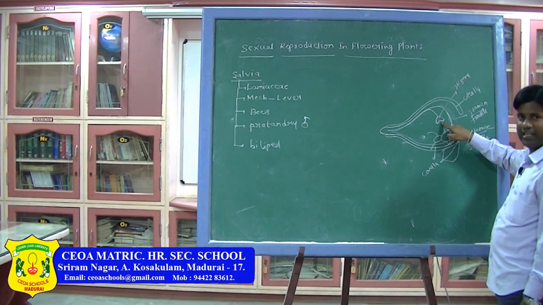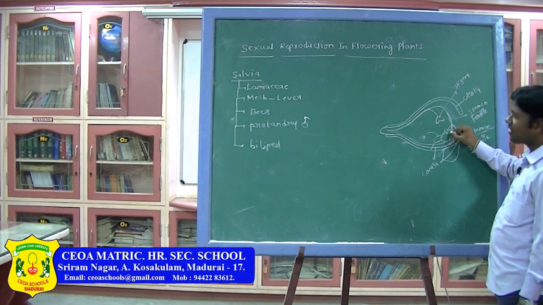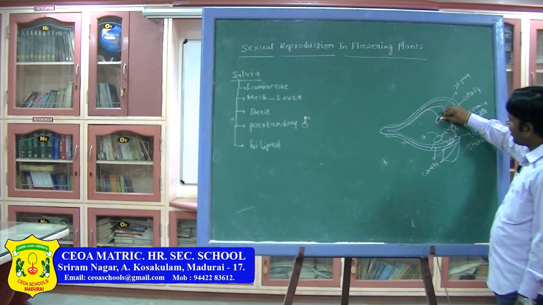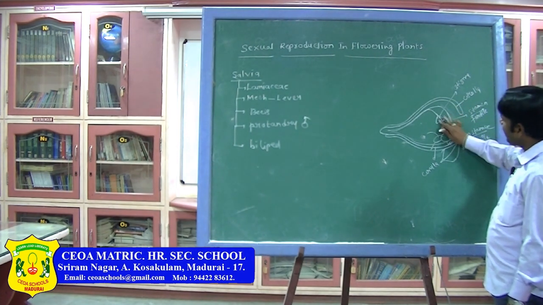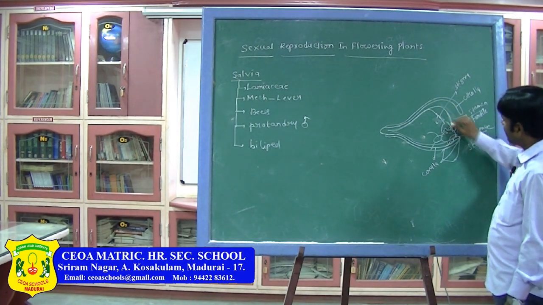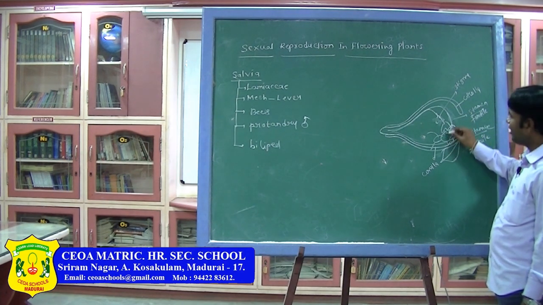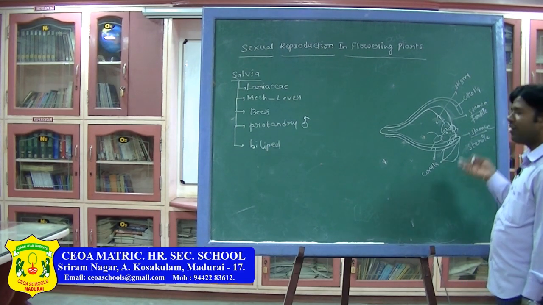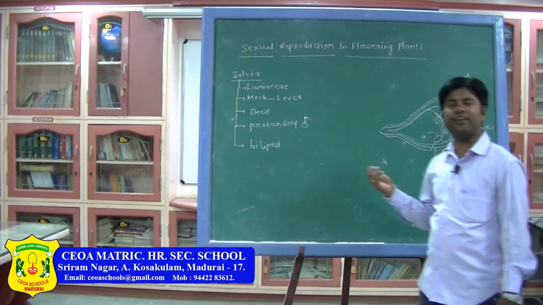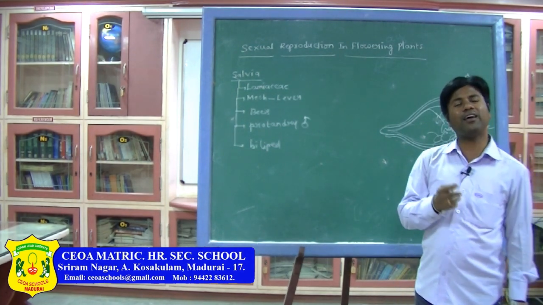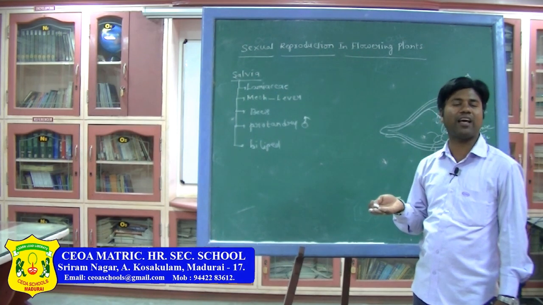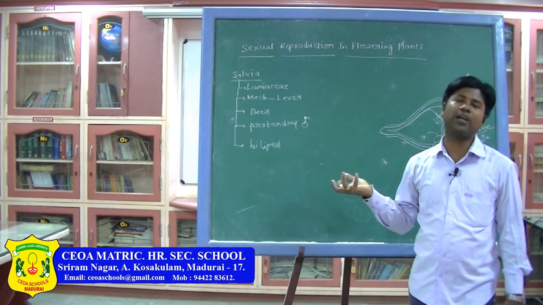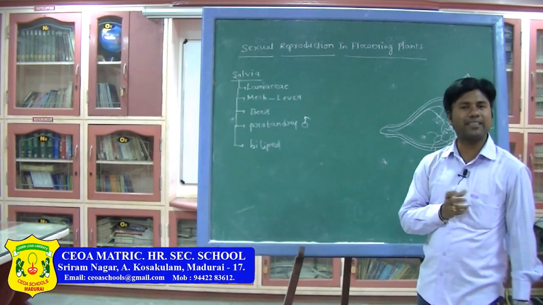Here the stigma is present. Already some pollen grains are stuck on the body of the bee. As it moves for its nectar, the stigma comes down, and the pollen grains on the bee's body are taken up by the stigma. Now what has happened? Through the insect, whenever it moves from one Salvia flower to another Salvia plant's flower, pollination takes place. This is one type of insect pollination which we have seen in Salvia.